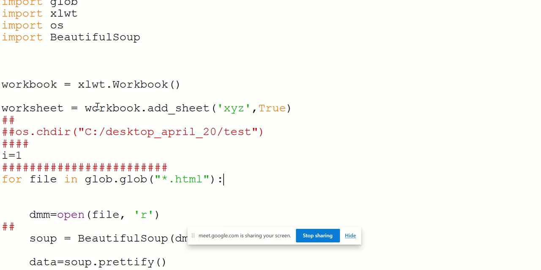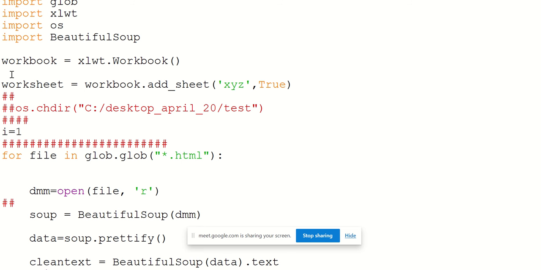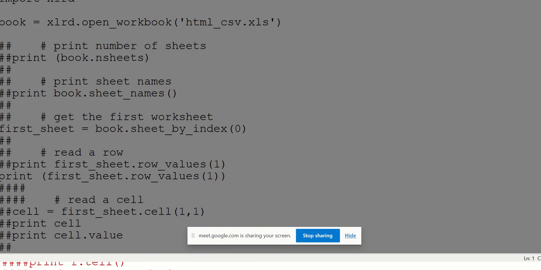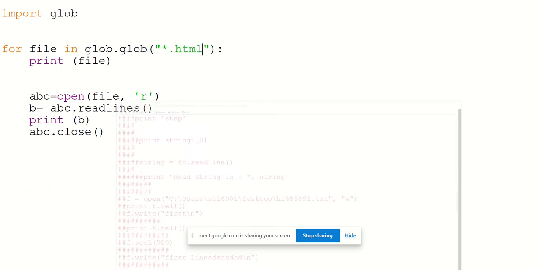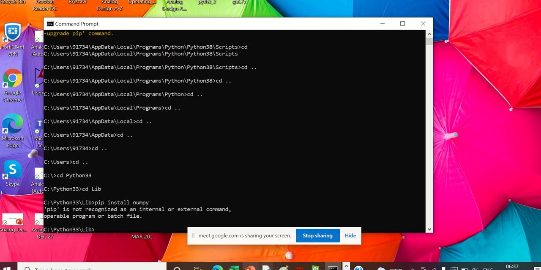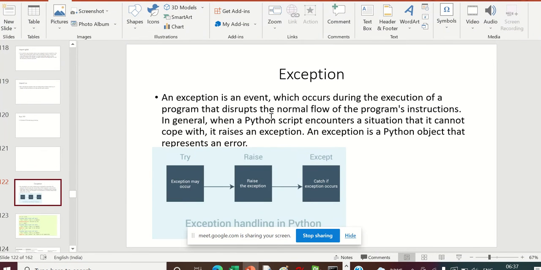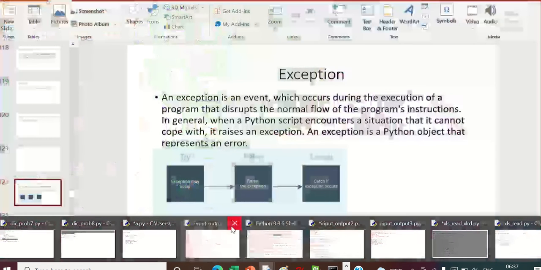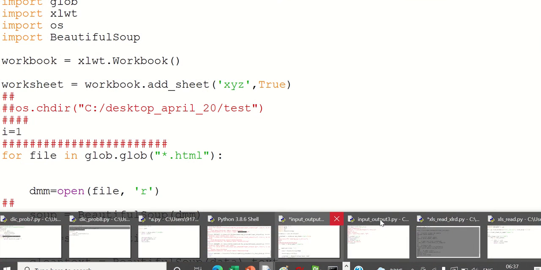Okay, so we have already seen this, all the packages which were there here. Exception handling. So this is what is exception handling? It's a very simple topic. We'll quickly jump into object-oriented programming then.